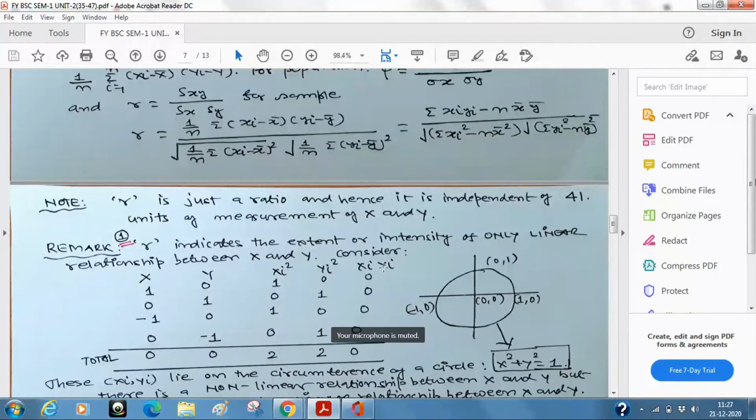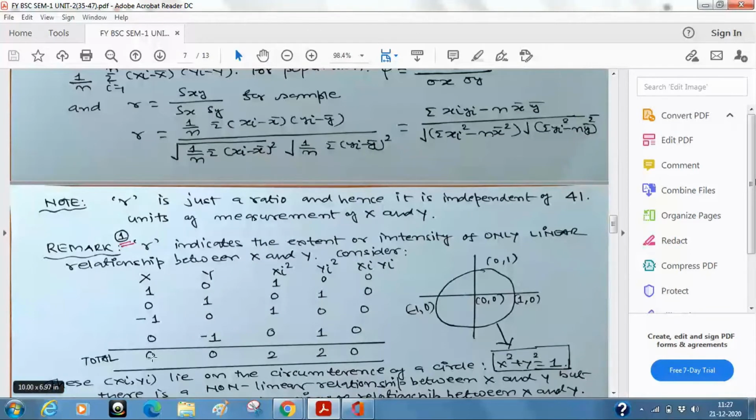आपको क्या क्या चाहिए होगा? xi yi तो है ही आपके पास. Total column आपने बना लिया, and you make one more column xi yi. Now look at here, xi square, yi square and xi yi. ये सारा डेटा आपके सामने है. बहुत छोटा सा डेटा लिया है. But this is a classical example.